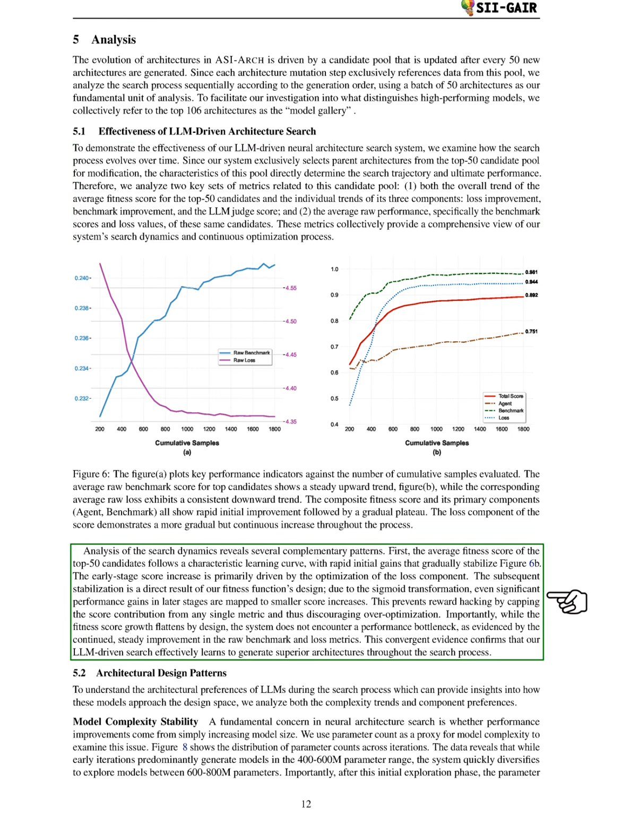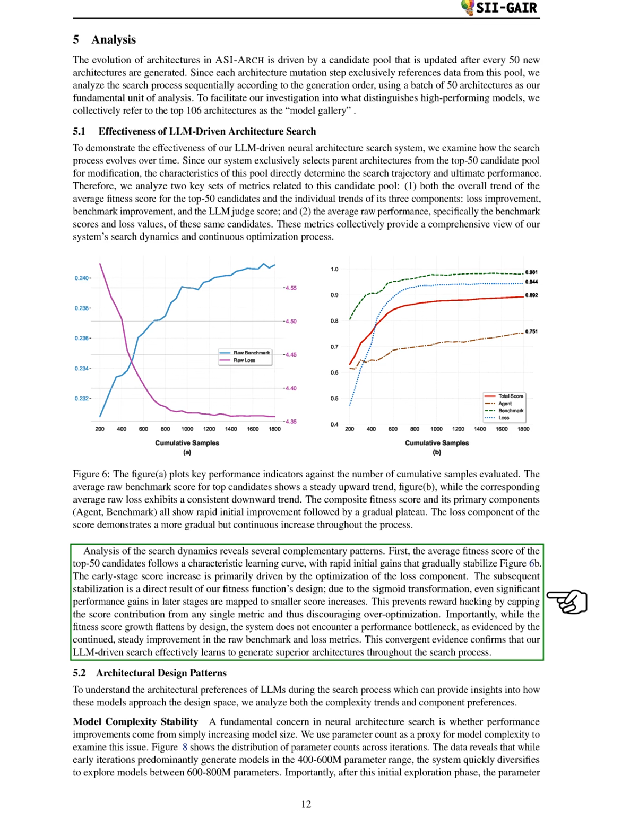Our analysis reveals several complementary patterns. The average fitness score of the top 50 candidates follows a typical learning curve, showing rapid initial gains that eventually stabilize. The early increase in scores is mainly due to optimizing the loss component. The stabilization occurs because of our fitness function's design. The sigmoid transformation means that even significant performance improvements later on result in smaller score increases. This design prevents reward hacking by limiting the score contribution from any single metric, discouraging over-optimization.